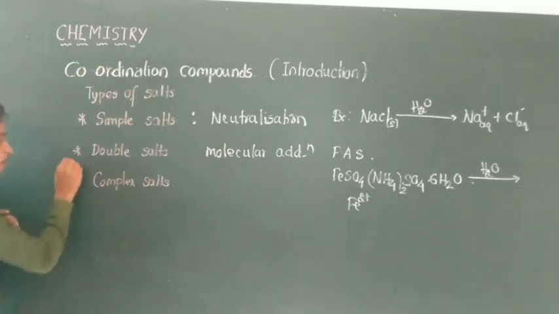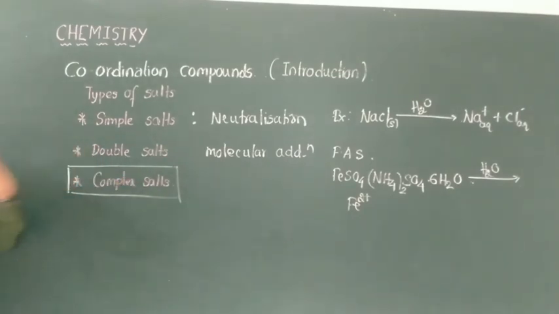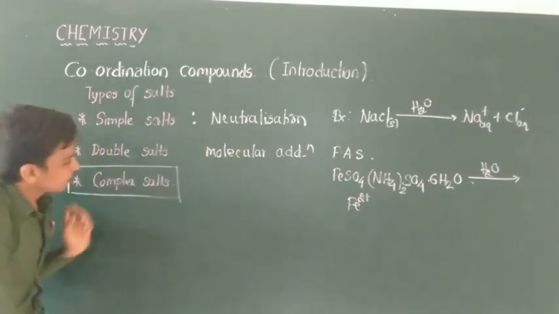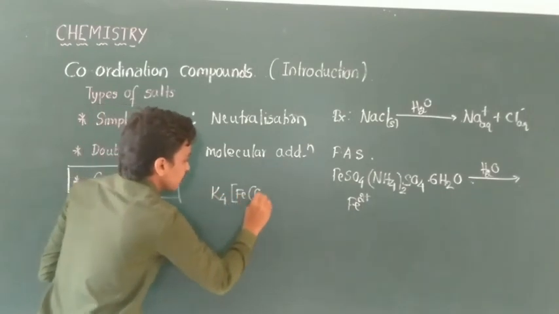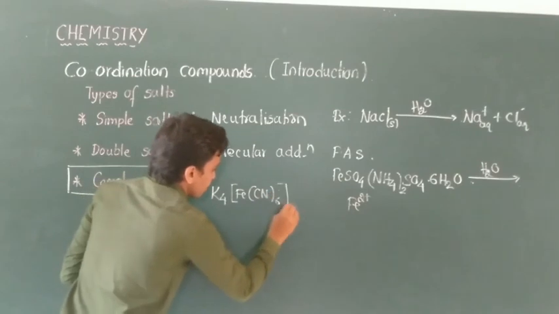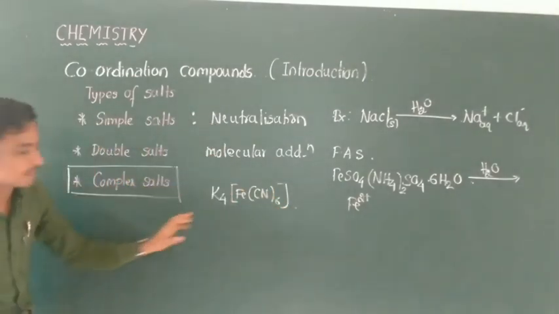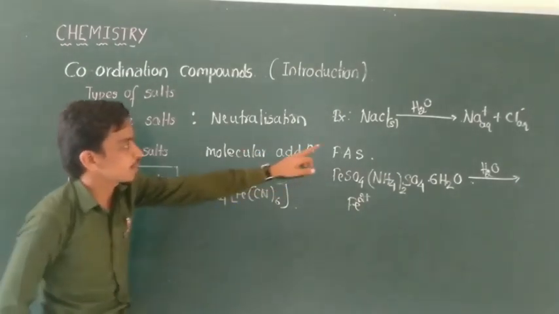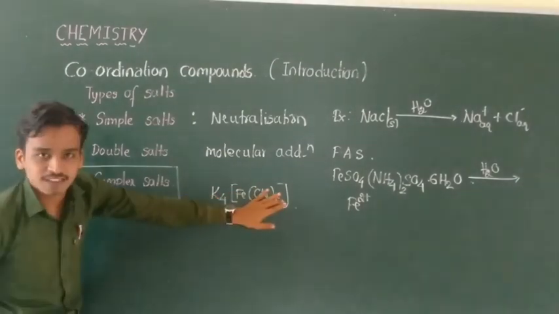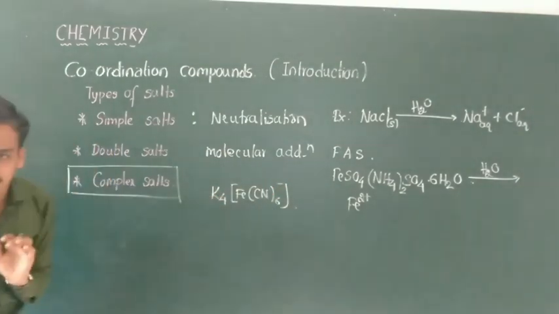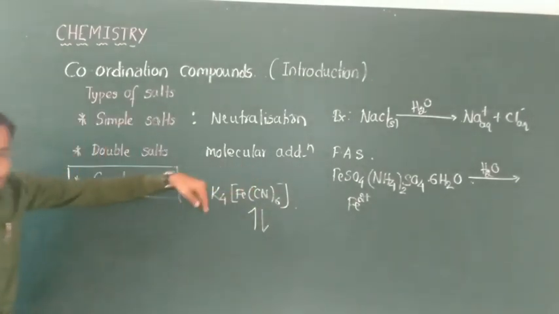Why are complex salts important? For example, K4[Fe(CN)6], potassium hexacyanoferrate. IUPAC naming will be studied later on. The main difference between NaCl and FAS with K4[Fe(CN)6] is that it does not undergo complete ionization.